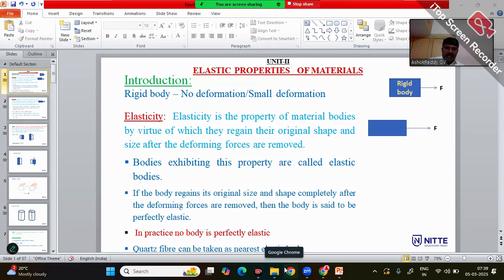Elastic property of the materials is the second unit for mechanical, civil, and aeronautical engineering students. Today, I will start the elastic property of the materials. Introduction to the elastic property of the materials.